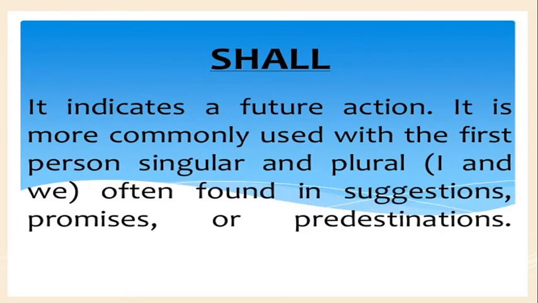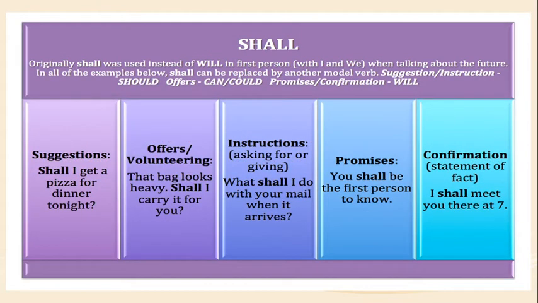Next, we learn about the modal auxiliary shall. The modal verb shall indicates a future action. It is more commonly used with the first person singular, I, and plural, we. It is often found in suggestions, offers, or promises. So we can study it clearly.